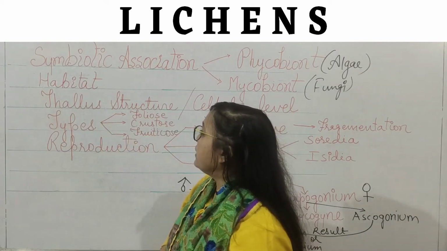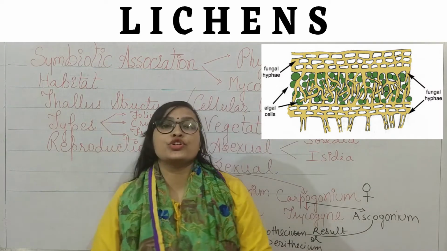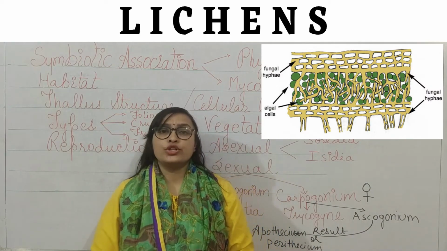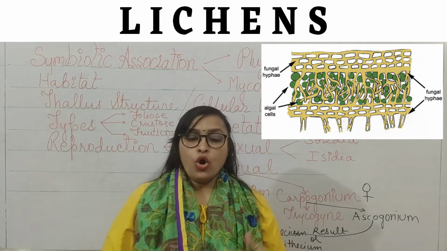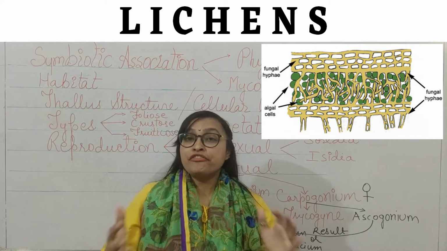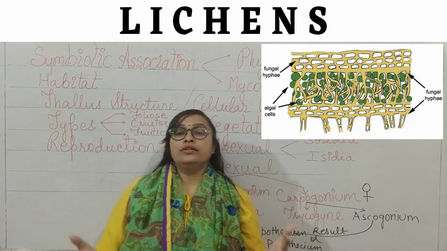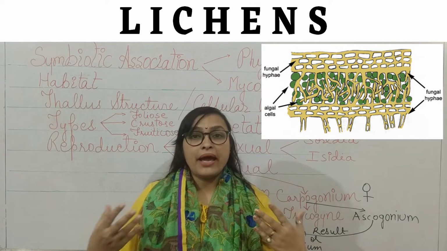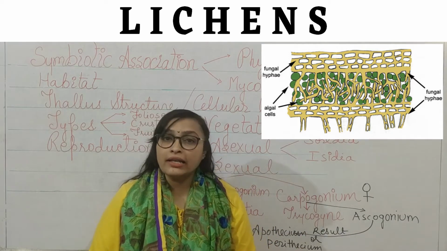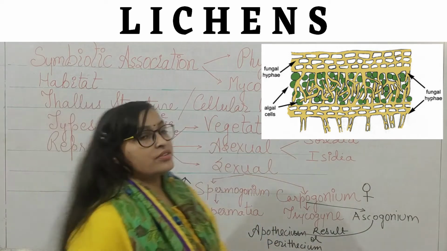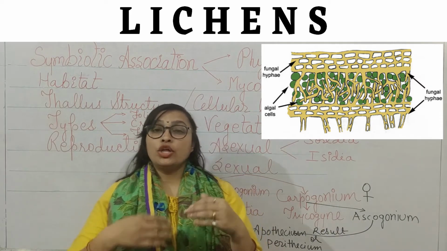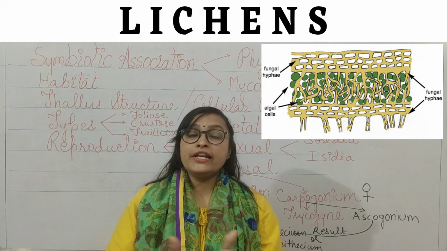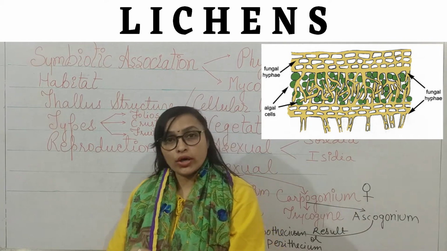Next we are going to deal with the thallus structure of lichen. What is thallus? If the body structure of any organism or plant-like organism is not clearly divided into root, stem and leaves, then it is called thallus organization. The body of lichen is not properly divided into root, stem or leaf.